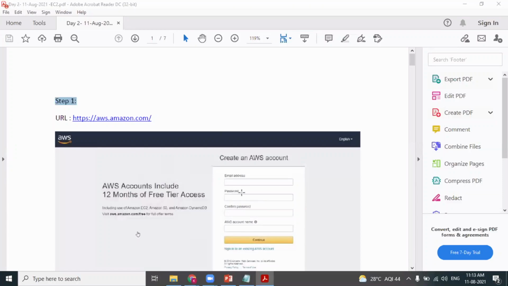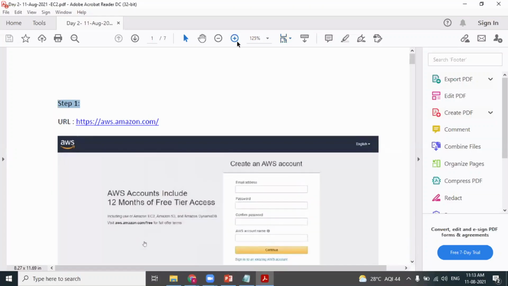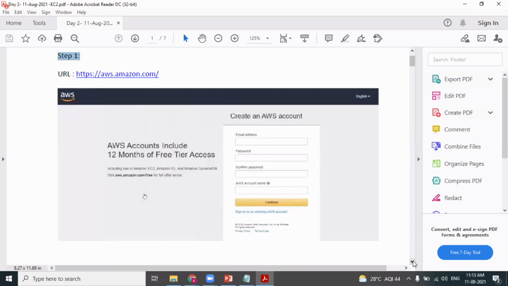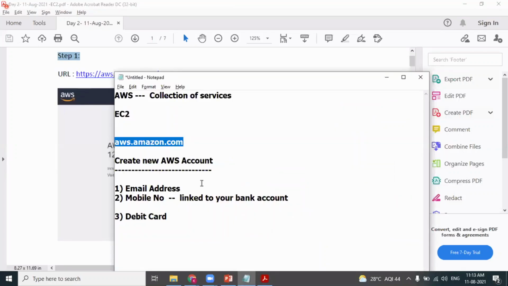Step one, you need to enter your email address and the password. I think it is very clear. Provide your email address, the login password, your AWS account name, and click on continue. So we have furnished our email address in step one.